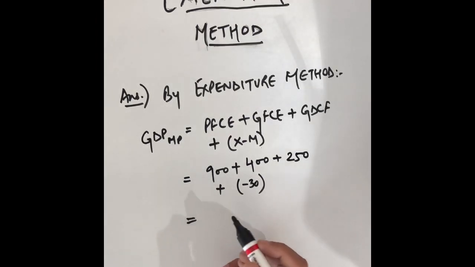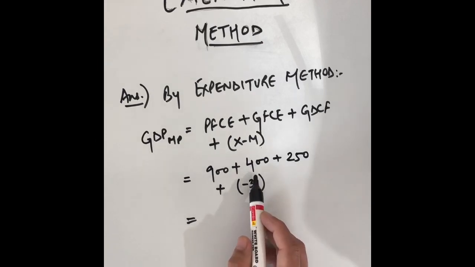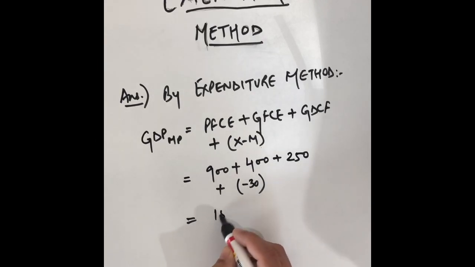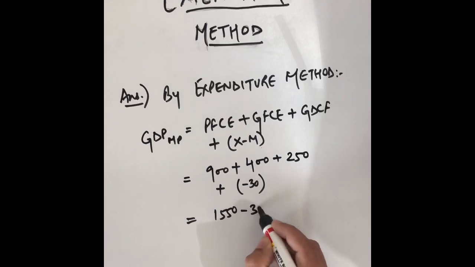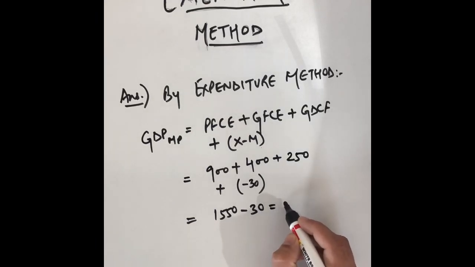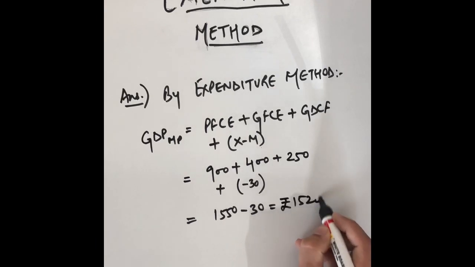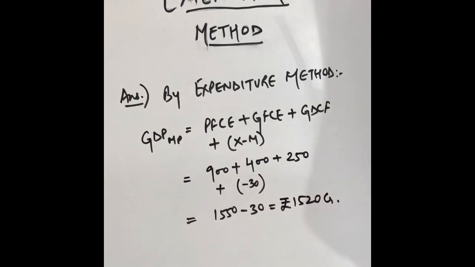So now you need to solve this numerical, and you will be getting the value 900 plus 400, 1300, plus 250, 1550, minus 30. So the value will be rupees 1520 crore. So this is the GDP MP.